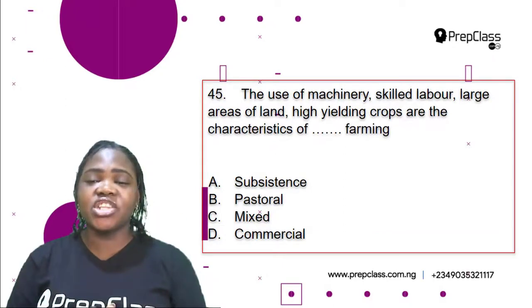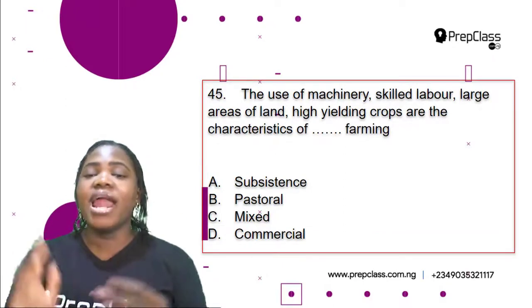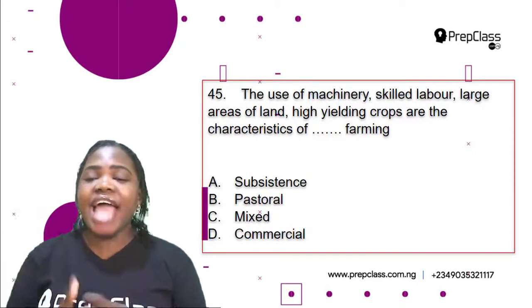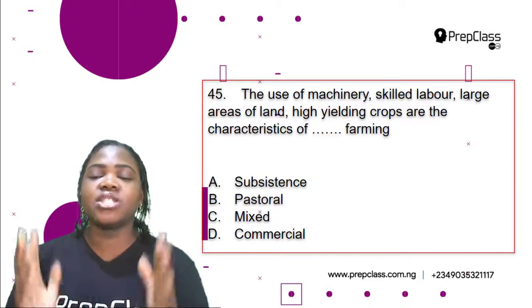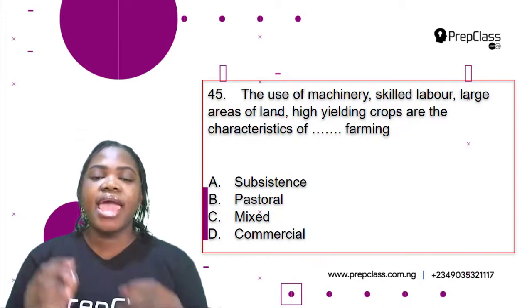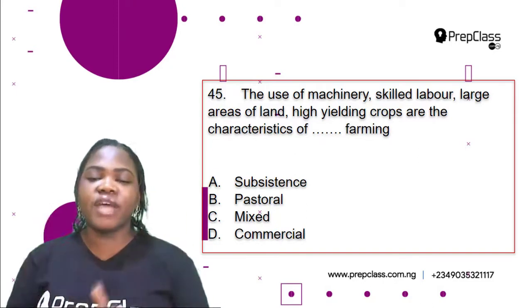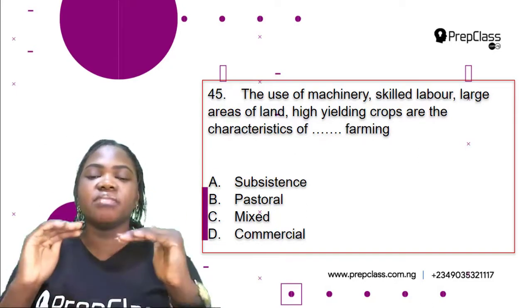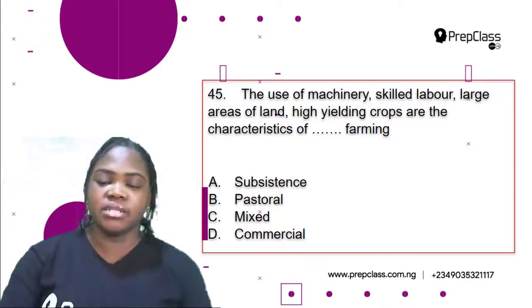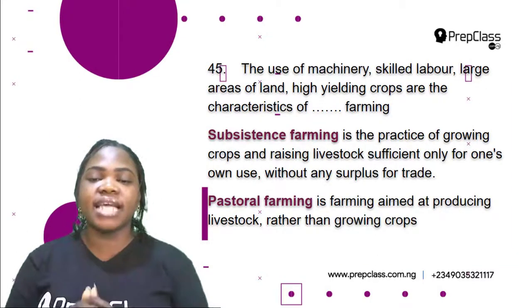The use of machinery, skilled labor, large areas of land, high yielding crops are the characteristics of dash farming. A. Subsistence. B. Pastoral. C. Mixed. D. Commercial. So for us to be able to find out the answer to this, let's find out the meaning of each of these types of farming. So the first one is subsistence farming.